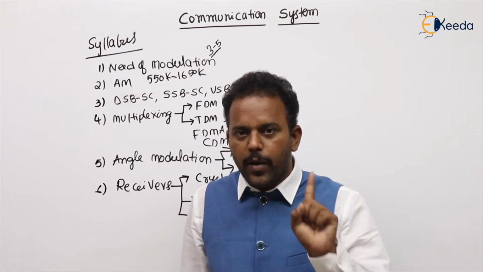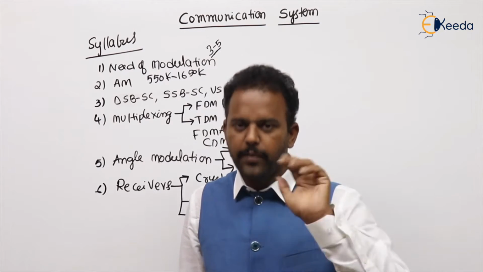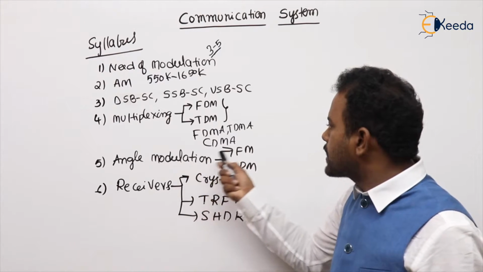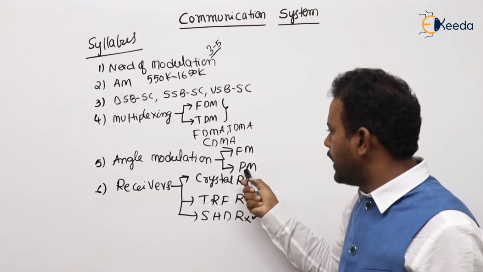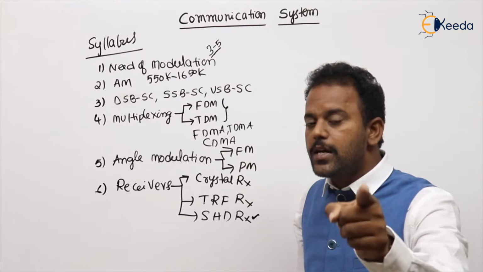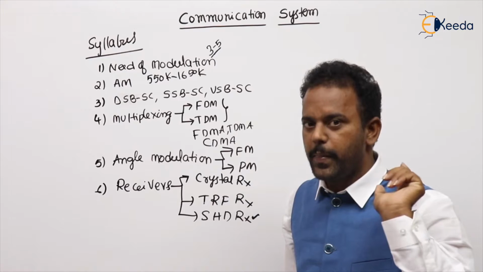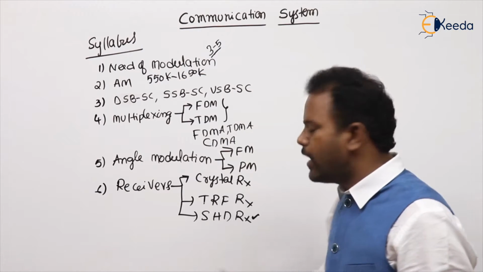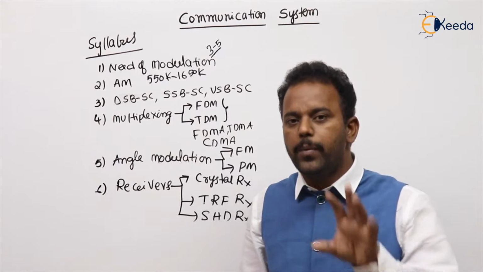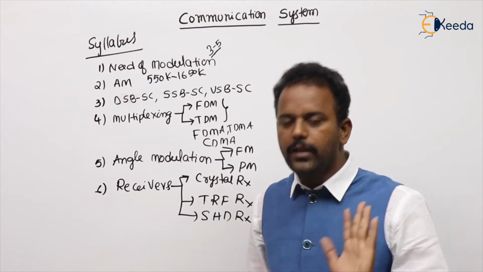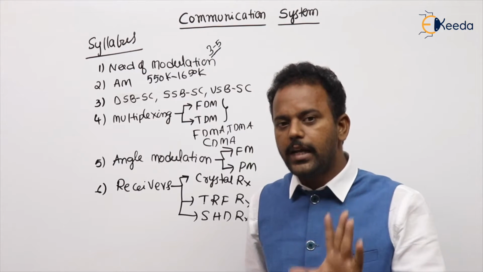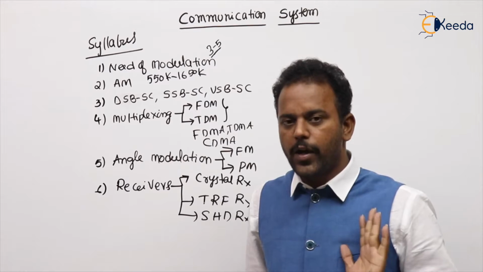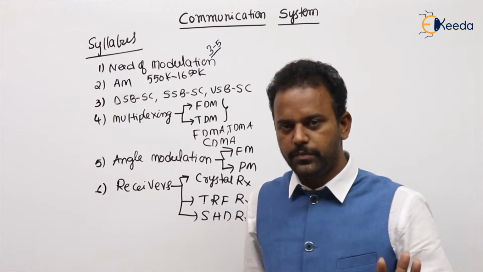Maybe a question will come from modulated equations, or a second possibility is questions asked from a combination of FM and PM, calculation of instantaneous frequency, fi, from that model. Another is, in the superheterodyne receiver, there is the concept of image frequency. They ask from that one. These are the areas where they ask questions. You can score all the marks if you follow my class.